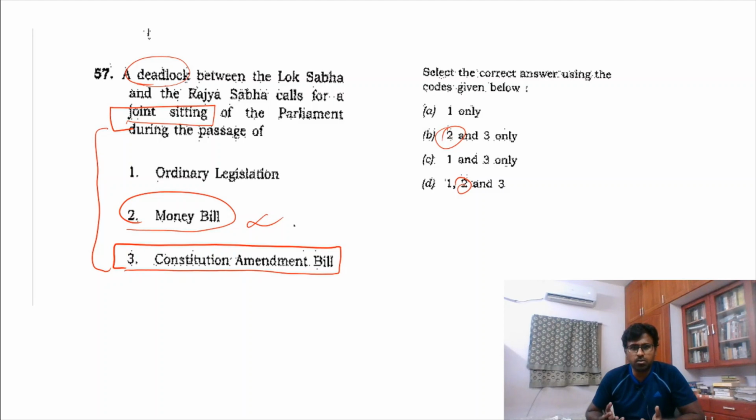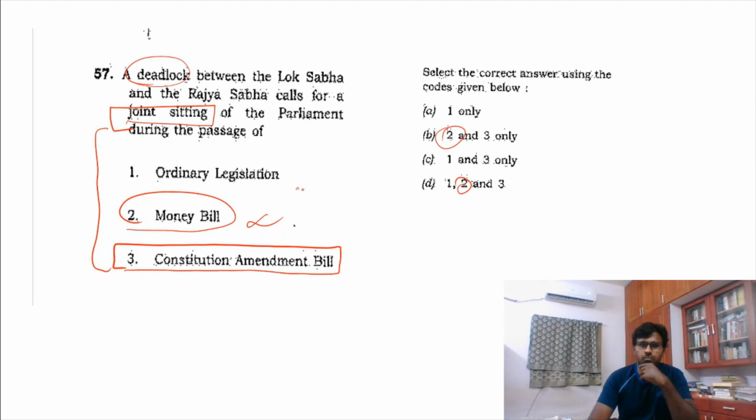And the constitutional makers thought that in the case of normal workings, for example a money bill, the Parliament is responsible, especially the Lok Sabha, because it is the House of Representatives. But in the case of ordinary legislation, yes, if the Rajya Sabha feels that there is some problem in the legislation, it can raise its voice, and that can lead to a joint sitting.